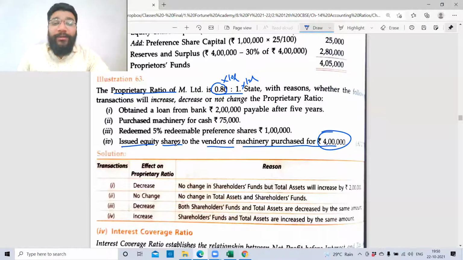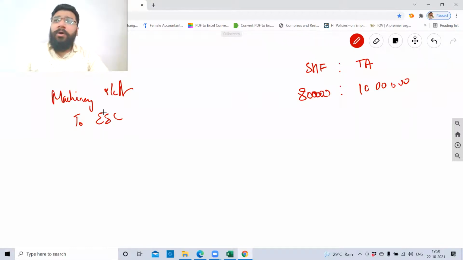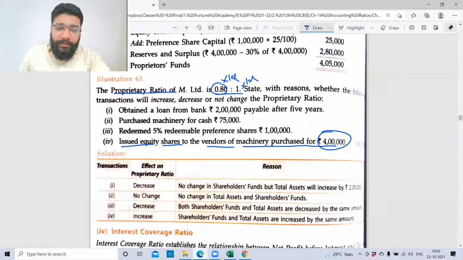Now, issue equity shares to vendors of machinery, that is machinery you purchased for 4 lakhs. Instead of giving him the cash in bank, you have given the equity. What is the journal entry? Machinery account debit to equity share capital. The vendor will knock off. So you write machinery to vendor, and the next entry will be vendor to equity share capital. If you knock it off, it will be machinery to equity share capital, 4 lakh rupees.